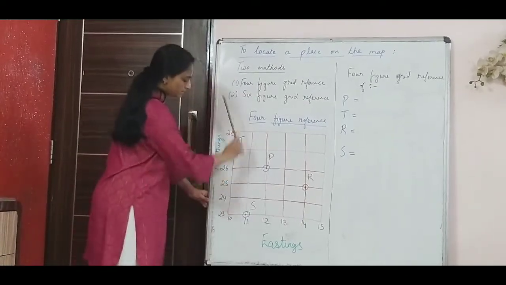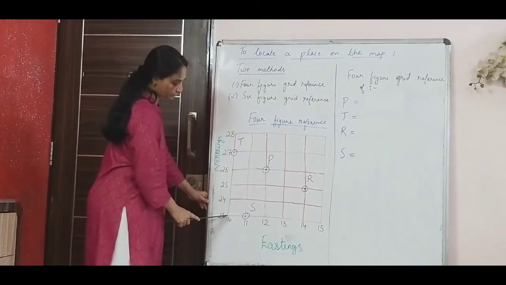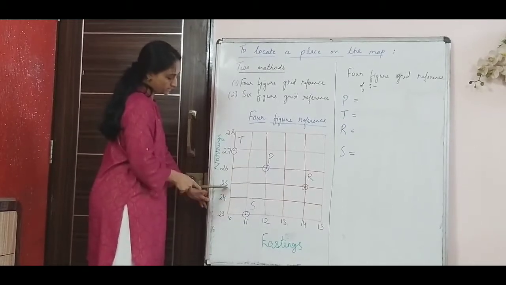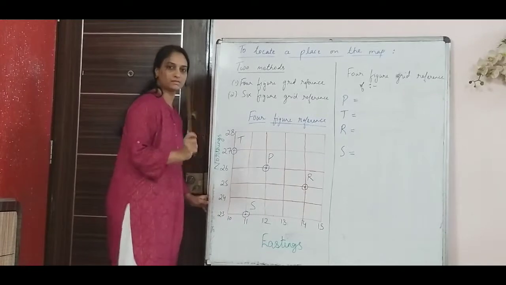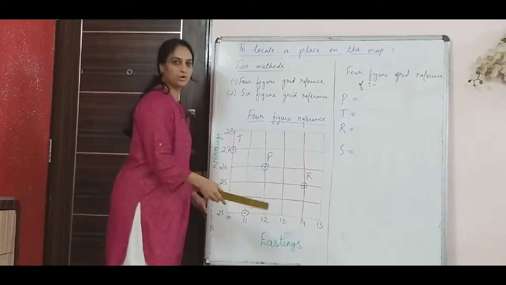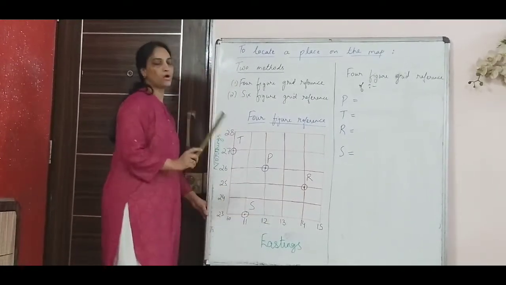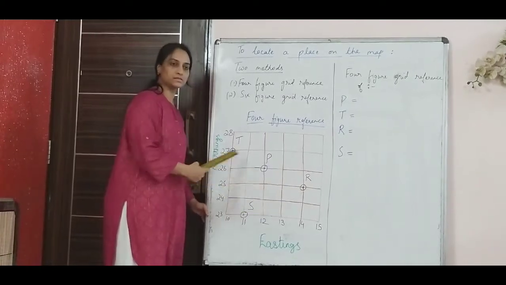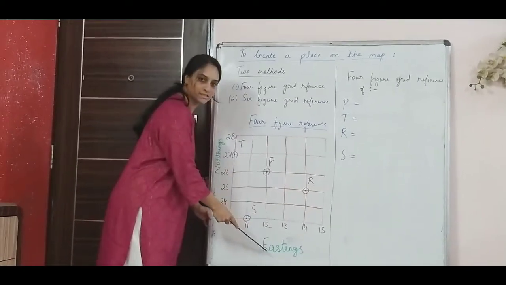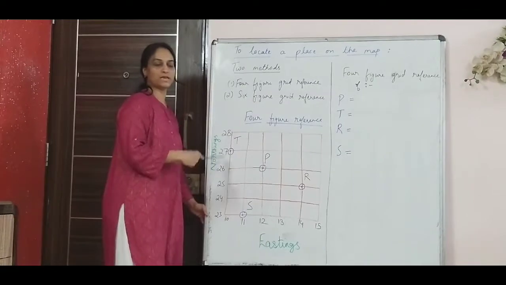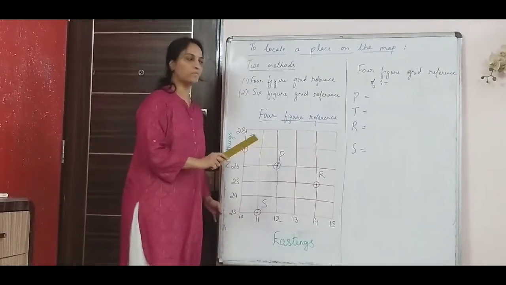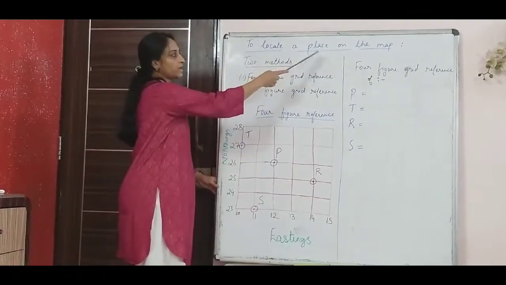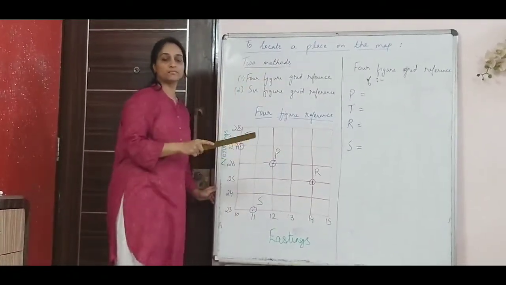And these are your northings. From the point of reference, you are going towards the north, so the numbers are increasing towards the north. So eastings and northings are quite similar to your graph's x-axis and y-axis. Also, I had explained that when you write eastings and northings, you write the eastings first and then the northings, like how you write the x coordinate and y coordinate. No commas, no brackets.